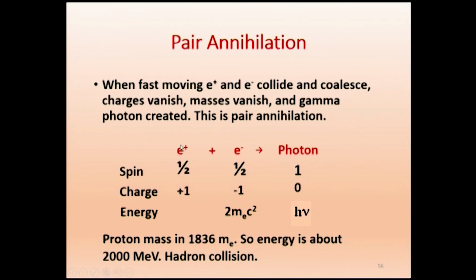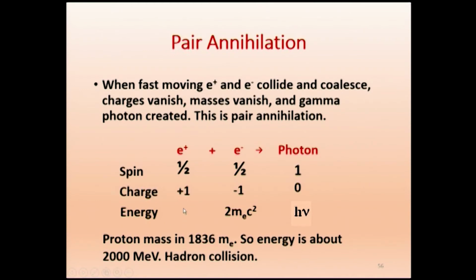Now we have E plus and E minus, and they become a photon. Here we will see how things are conserved. The spin is half for positron and half for electron, and for the photon it is 1, so spin is conserved. Now the charge: positron plus 1, electron minus 1, so they vanish and become 0. The gamma ray photon has charge 0.